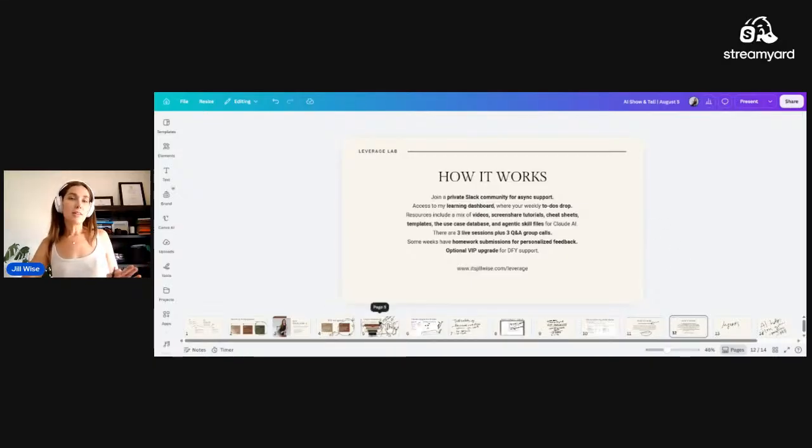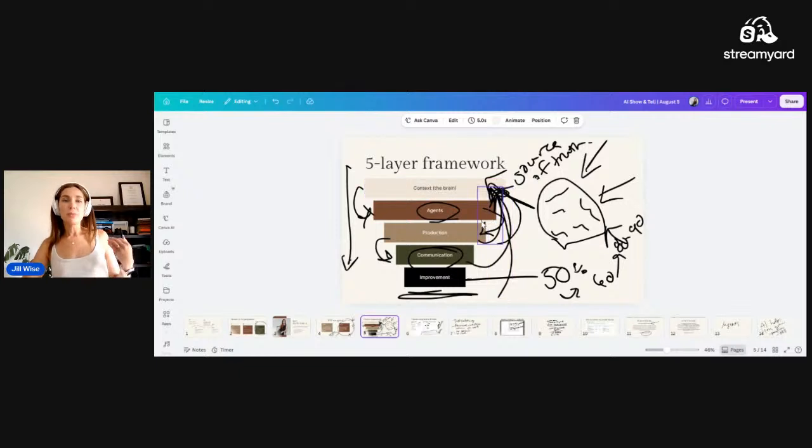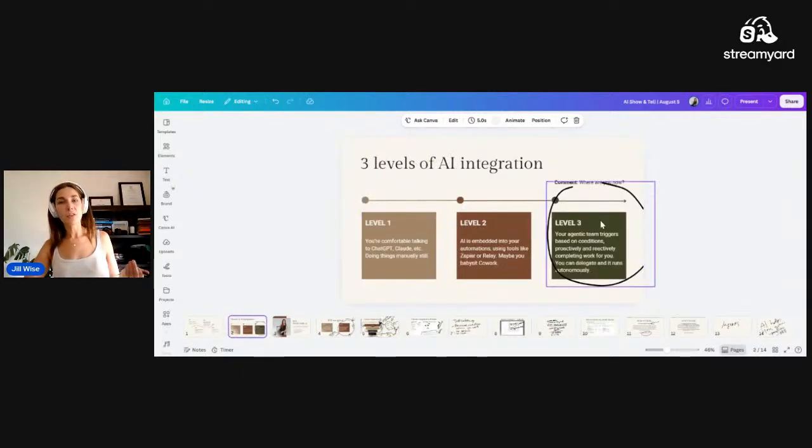But all of this stuff is where we're actually integrating this framework so that you can get from level 1 up to level 2 and level 3 AI integration within your business and start saving you some time, scaling up your sales without adding more hours. So that's what we're doing in the group.